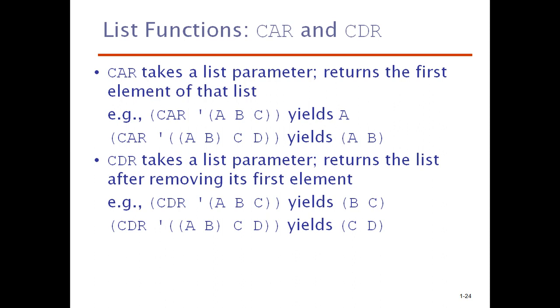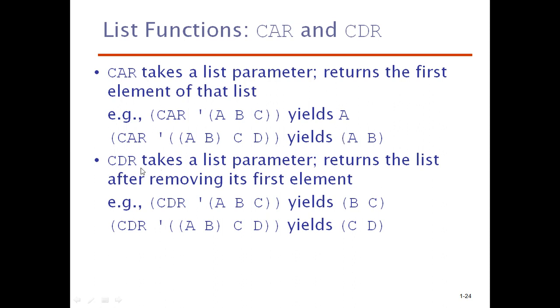So first you focus on CAR and CDR here. CAR takes a list parameter and returns the first element of the list. That means CAR of quote A, B, C, what will it return? It will return A. Next is CAR of a quoted list. Here in the list there is a sublist and two atoms. So whatever is first within the brackets, which is the sublist, that will be returned. That means CAR will always return the first element.